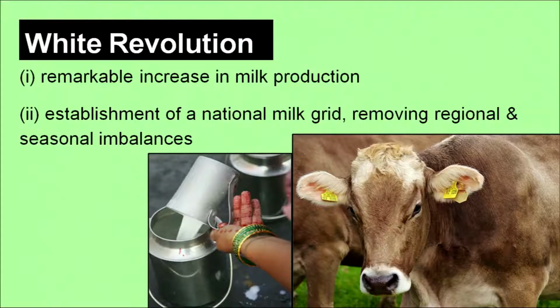Now, white revolution. What can you make out from the picture? What do we mean by white revolution? Can you just guess? As the name suggests, yes, it's about a remarkable increase in milk production. It's white in color, milk production, and its related products like butter, cheese and all those things. This was done with the establishment of a national milk grid and by removing regional and seasonal imbalances in milk production. So, this is known as white revolution, which is related to milk production and its related products.